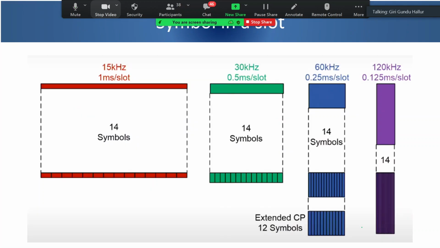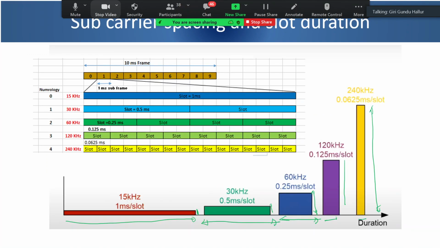Can I ask a question? Yeah, please. So with the earlier slide, use cases like IoT or V2X? Because you said that with a longer slot duration, there is lesser data.